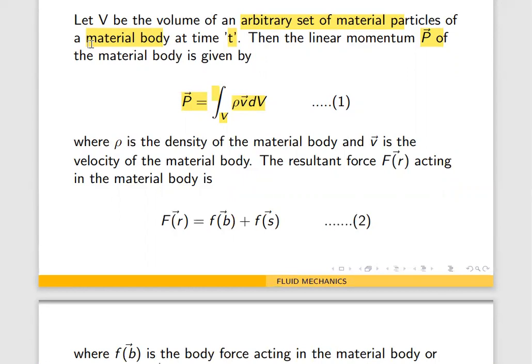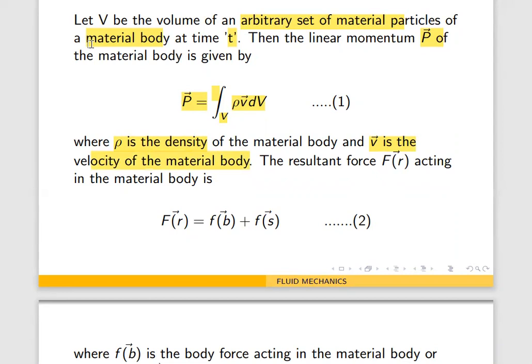Momentum is nothing but mass into velocity, right? So we have the mass here, that is integral rho dV is the mass and V is the velocity. V, the arrow above, is the velocity, where rho is the density and V is the velocity of the material body.